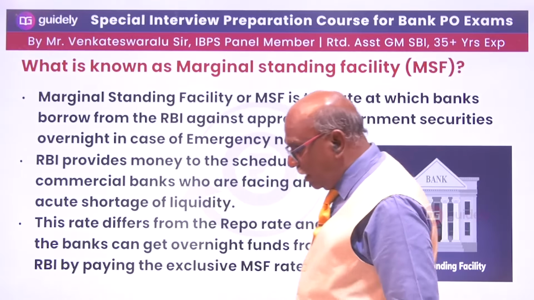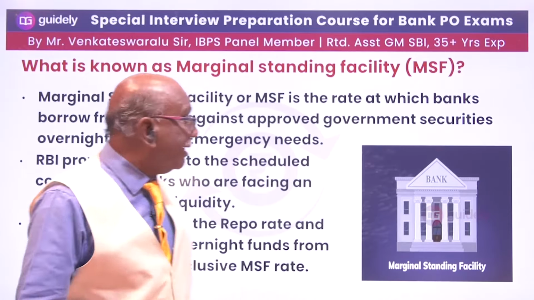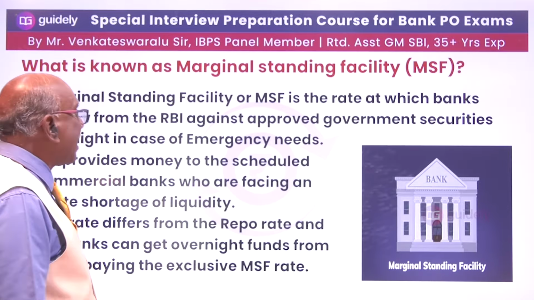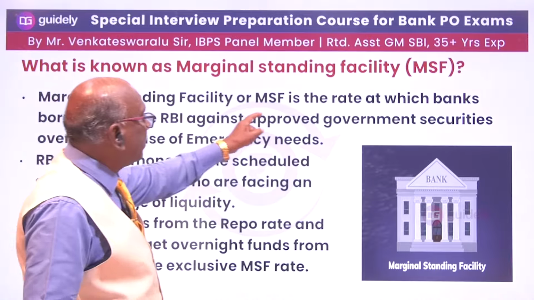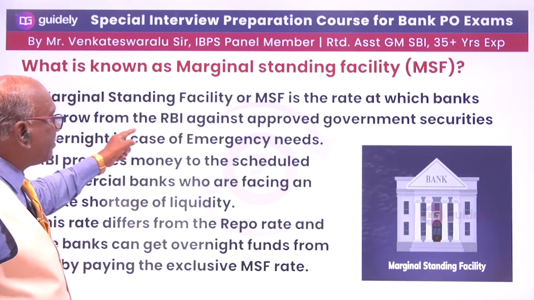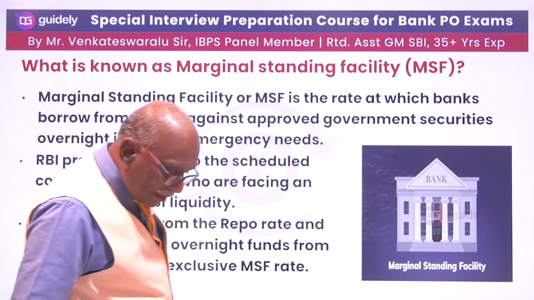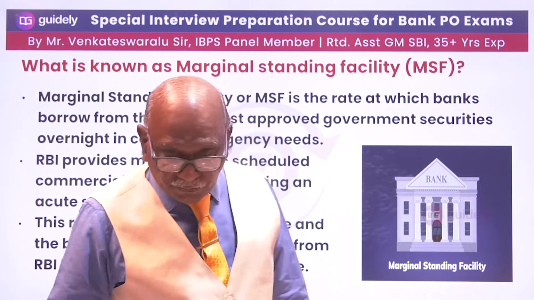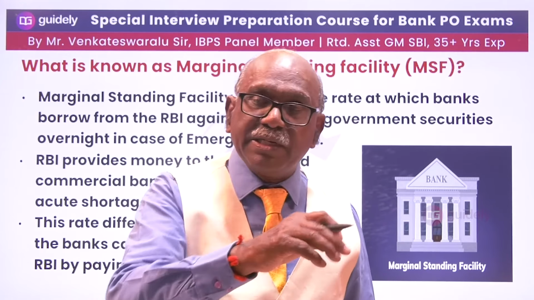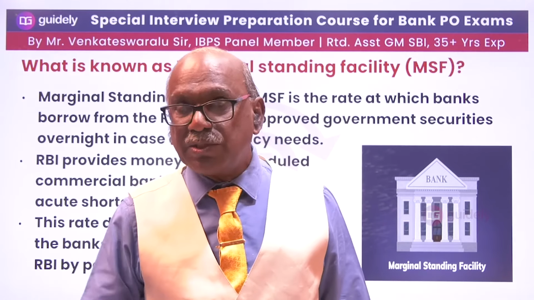Now let us see the marginal standing facility. What is a marginal standing facility? It is the rate at which banks borrow from the RBI against government approved securities. SLR or excess funds will be invested in shares, bonds, and securities.